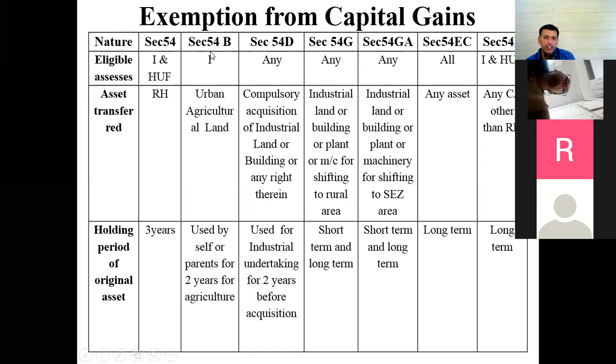So the condition is here it has to be an agriculture land. Okay, that too it has to be situated in urban area. Only an individual is eligible. That agriculture land should have been used either by you or your parents for agriculture. Please understand, it has to be used for agriculture. Clear? Next,